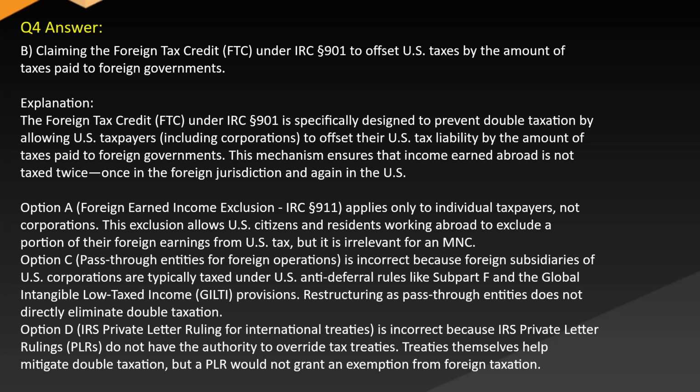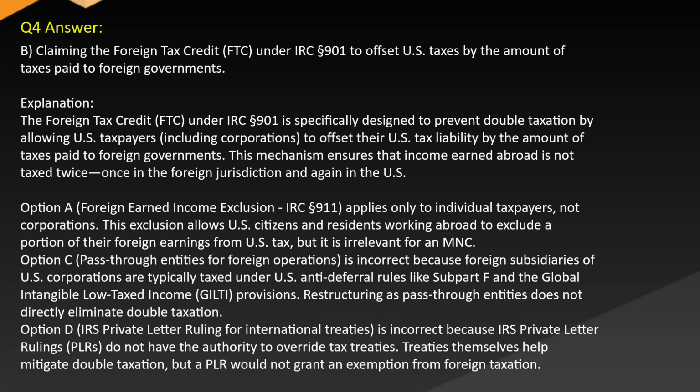This mechanism ensures that income earned abroad is not taxed twice, once in the foreign jurisdiction and again in the U.S. The option Foreign Earned Income Exclusion (FEIE) applies only to individual taxpayers, not corporations. This exclusion allows U.S. citizens and residents working abroad to exclude a portion of their foreign earnings from U.S. tax, but it is irrelevant for an MNC.